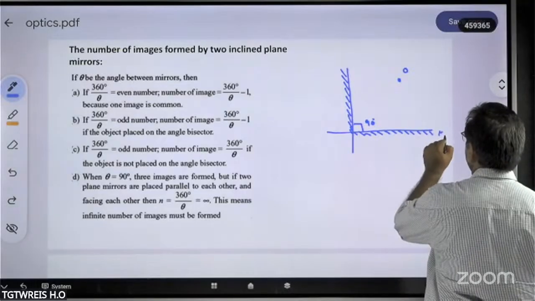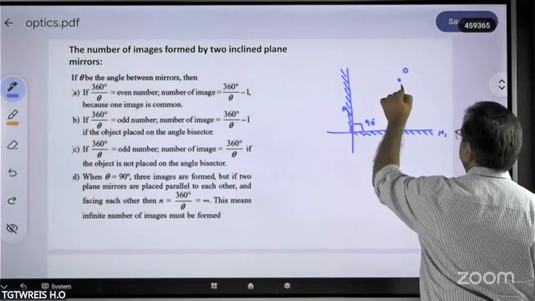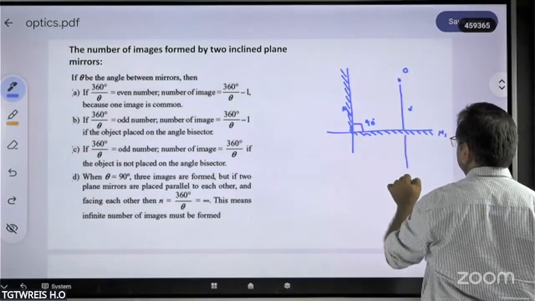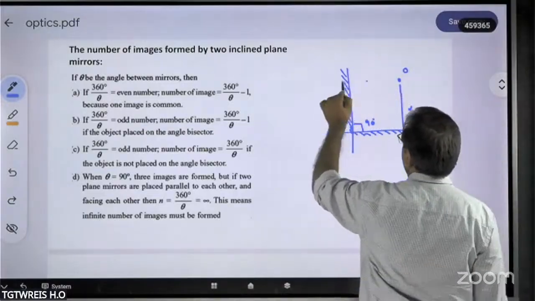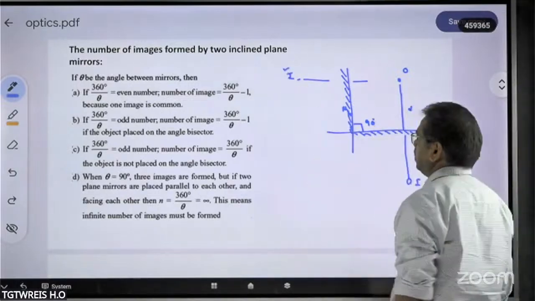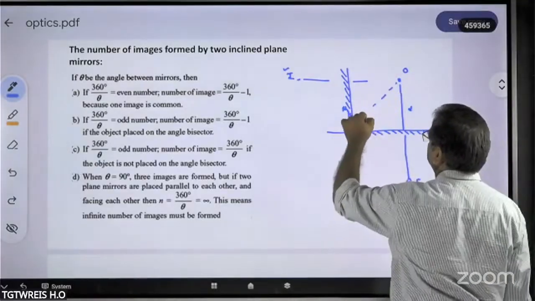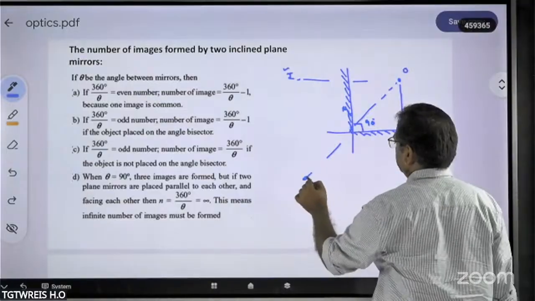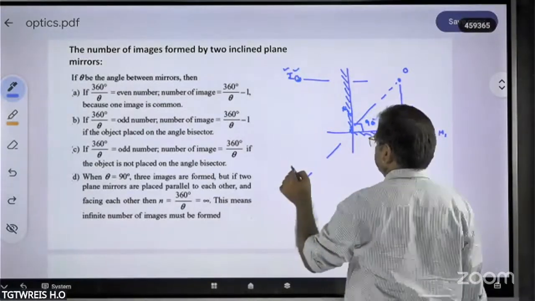Due to the first mirror M1, and say this is the second mirror M2. We already discussed that if the distance is maintained, inside you will get one image. And similarly here also you will get one image. But practically, along with these two, you will get one more image here also. That means you are going to get 3 images.